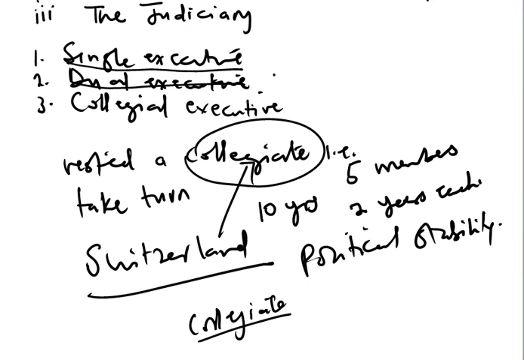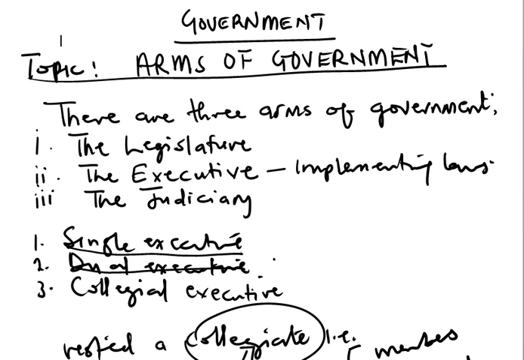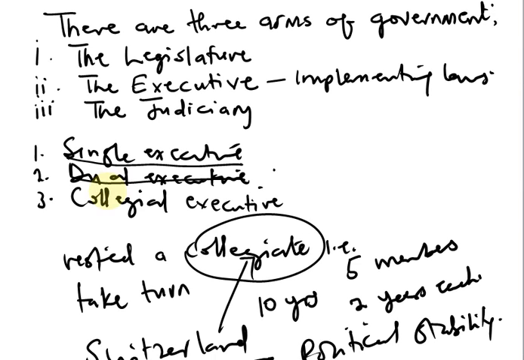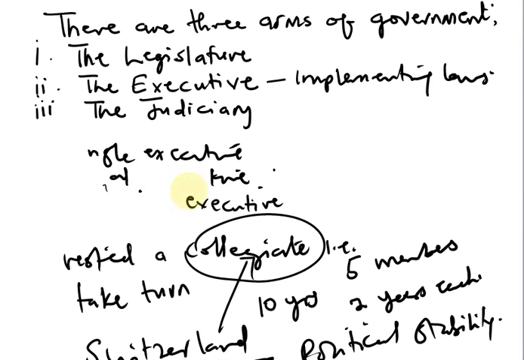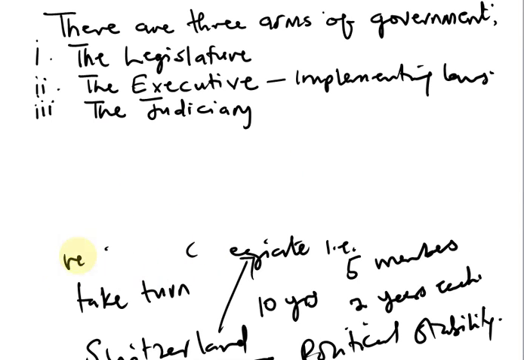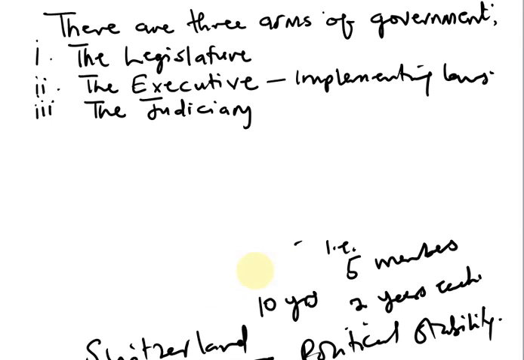So now we have seen the types of executive. First of all, we saw the legislature. We said that there are 2 types of legislature, the first type being bicameral, and the second one being unicameral. And we also explained that in a bicameral legislature there are 2 chambers. The first one is the Senate, which is the first chamber or the higher house, and the second one is the House of Representatives, which is the lower house.